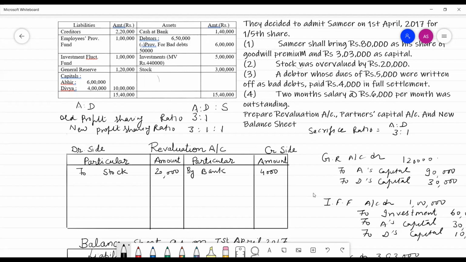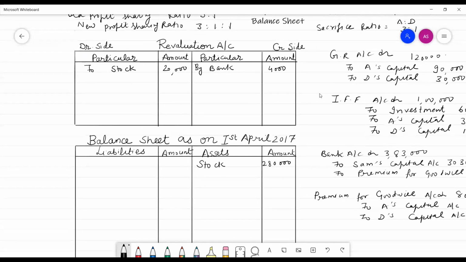Okay. Then we will write this in the bank account. In the balance sheet, bank is given to us in old balance sheet. The amount of bank is 1,40,000. New partner brought in bank 3,83,000.